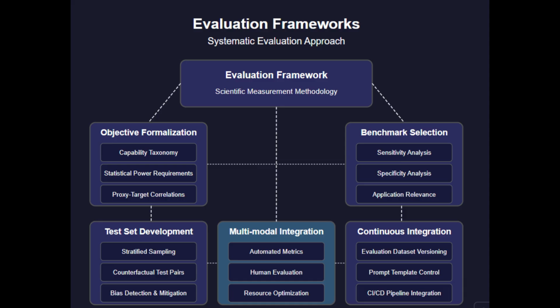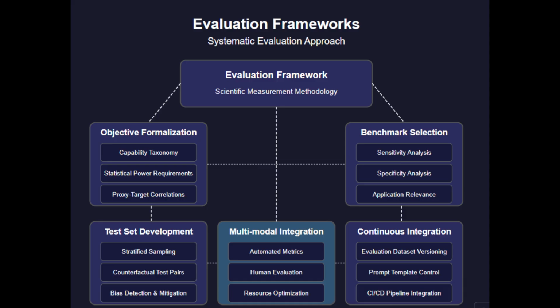The goal isn't comprehensive coverage of all possible tasks, but rather strategic assessment of dimensions most relevant to target applications. Test set development requires methodological rigor. Stratified sampling ensures balanced representation across capability dimensions. Counterfactual test pair generation helps isolate specific capabilities by controlling for confounding factors. Adversarial example synthesis algorithms systematically probe model limitations rather than relying on random discovery of failure modes. Dataset bias detection and mitigation protocols help ensure evaluation fairness across demographic dimensions.